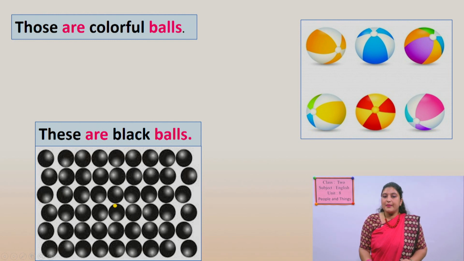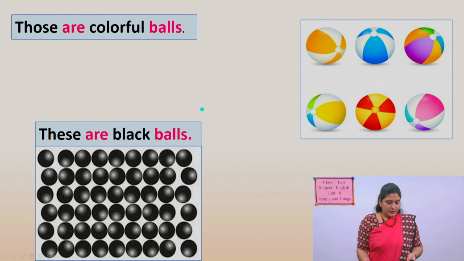These are black balls. Black is a describing word here. And we use these to indicate the things which are near to us. And we use those to indicate the things which are far from us.